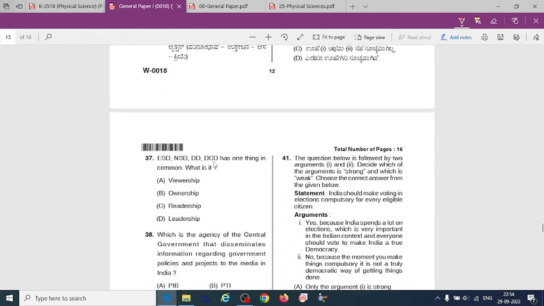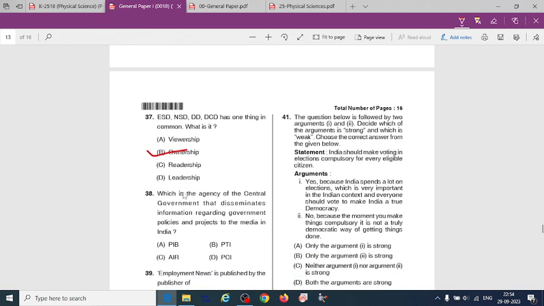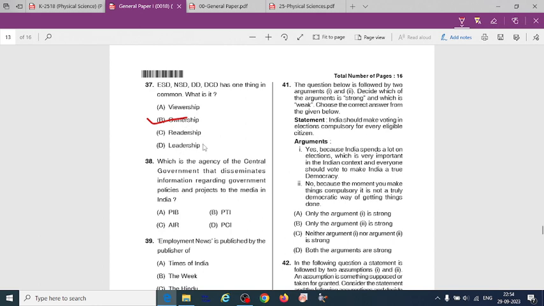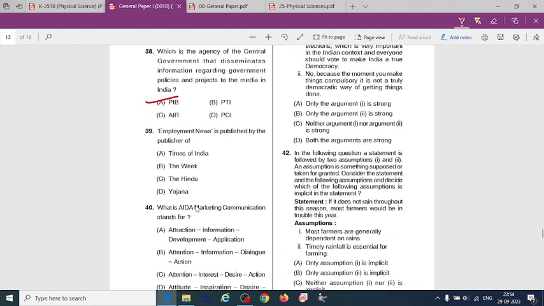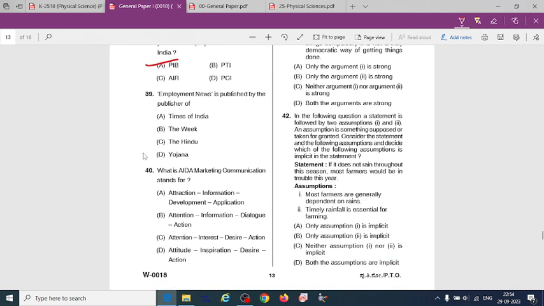ESD, NSD, DD, DCD has one thing in common. What is it? 37B, ownership. So you just find out what these belong to. Then they are having the ownership, which is the agency of the central government that disseminates information regarding government policies and projects to the media in India. Option A, PIB. Employment news is published by the publisher of option D, Yojana.